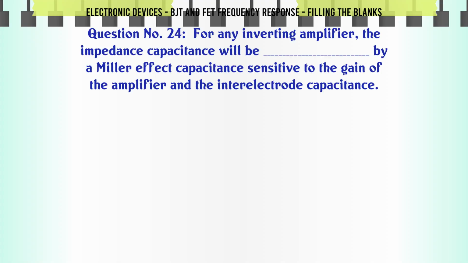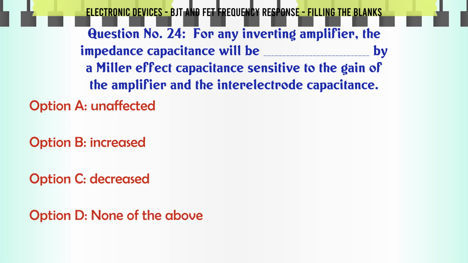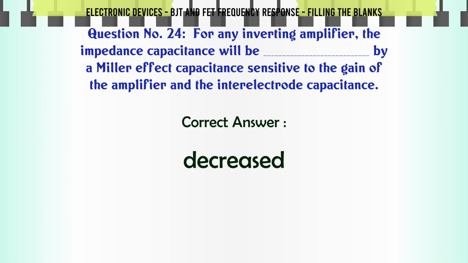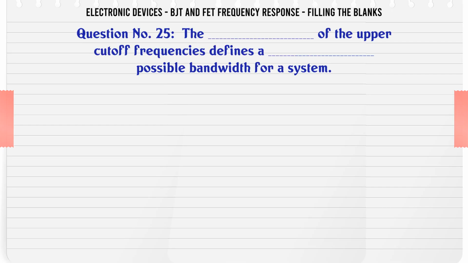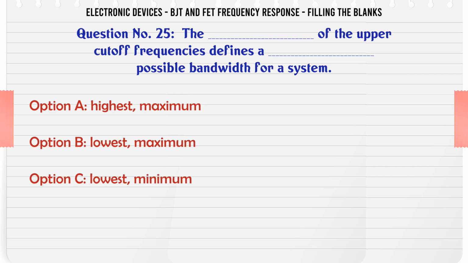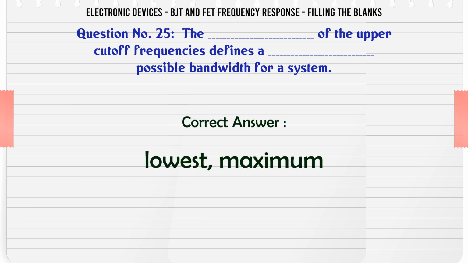For any inverting amplifier, the input capacitance will be ___ by a Miller effect capacitance sensitive to the gain of the amplifier and the interelectrode capacitance. A. Unaffected, B. Increased, C. Decreased, D. None of the above. The correct answer is increased. The ___ of the upper cutoff frequencies defines a possible bandwidth for a system. A. Highest maximum, B. Lowest maximum, C. Lowest minimum, D. None of the above. The correct answer is lowest maximum.